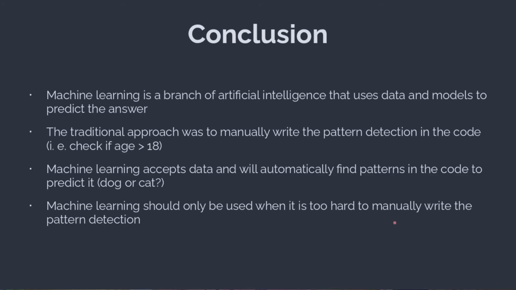Machine learning should only be used when the traditional approach doesn't work, meaning that it's too hard to manually write rules describing the problem. So for example, manually writing rules to detect whether this is a dog or a cat.